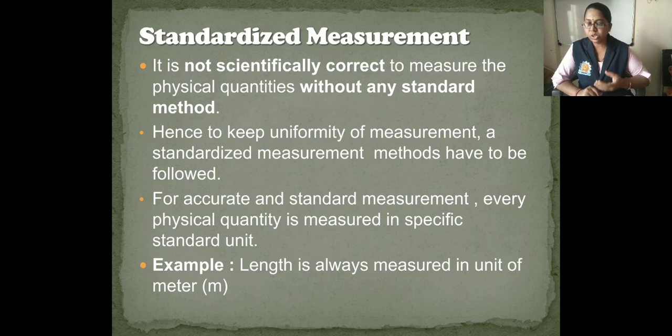However, the length of the cloth measured by each one of us will come out different. That means if my hand span is larger, I measure more cloth, and your hand span is smaller than mine. That means the measurement is different.